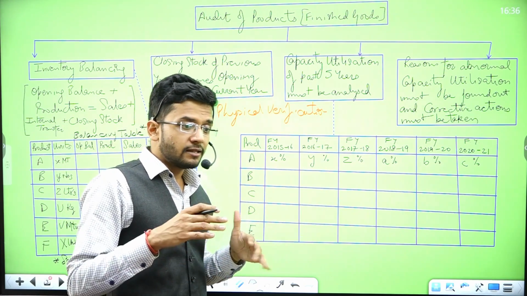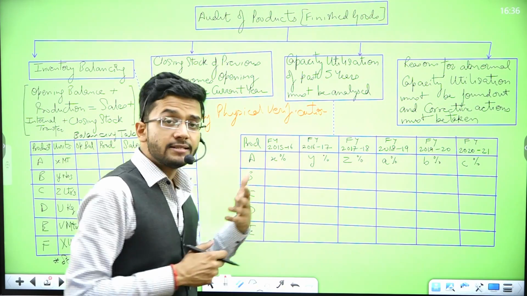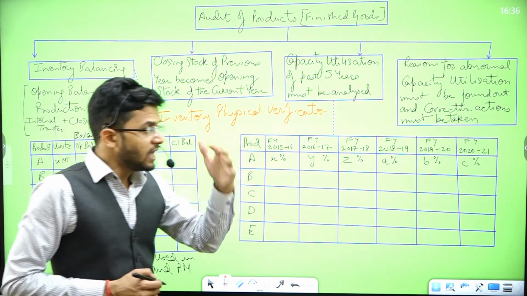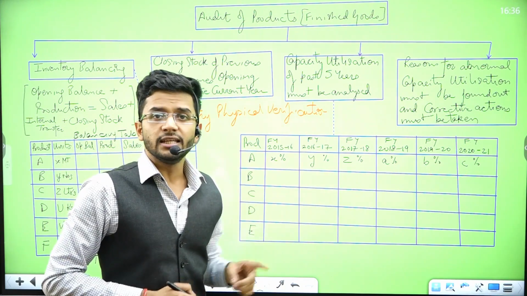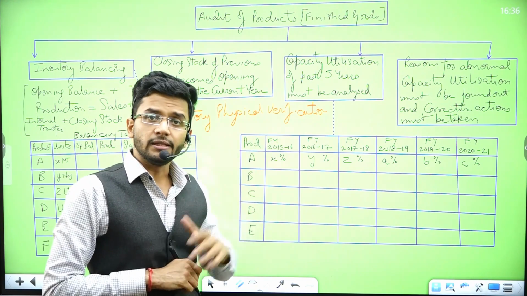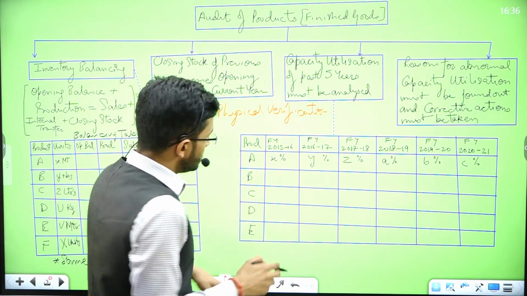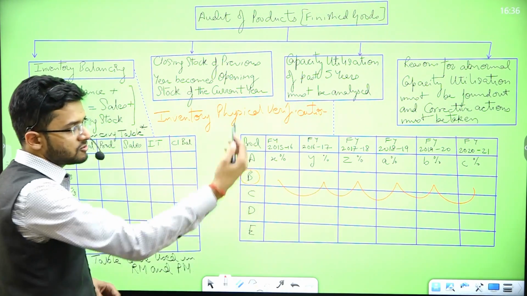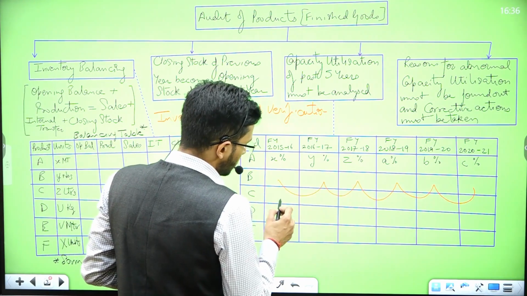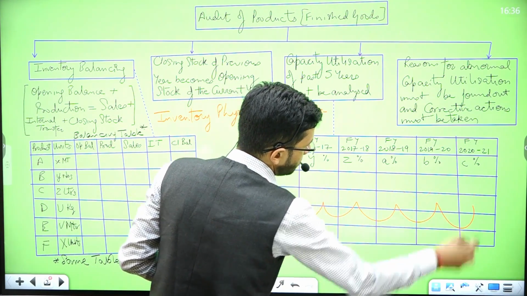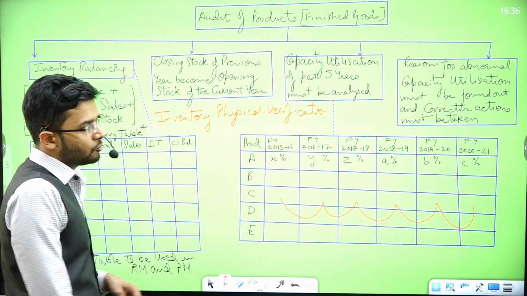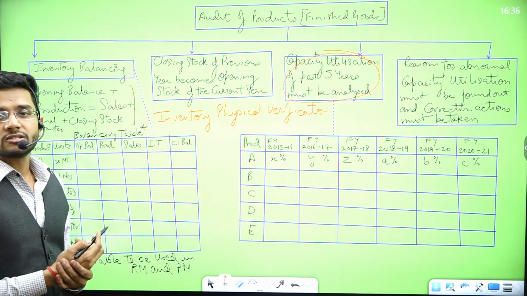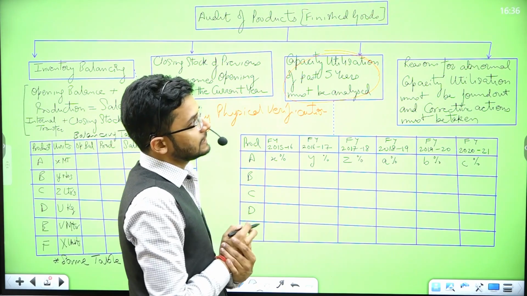Has the management taken deliberate steps to decrease this capacity utilization? What answer does management have to justify the decrease in capacity utilization, if any? That is what I need to ask the management. Similarly for all the products, so product B also will have a similar trend. I will analyze this trend to see what kind of differences there are in the capacity utilization. A similar trend will be observed in products C, D, E also. I just need to analyze this table, and I'm done with this particular step. Capacity utilization for the past 5 years must be analyzed.